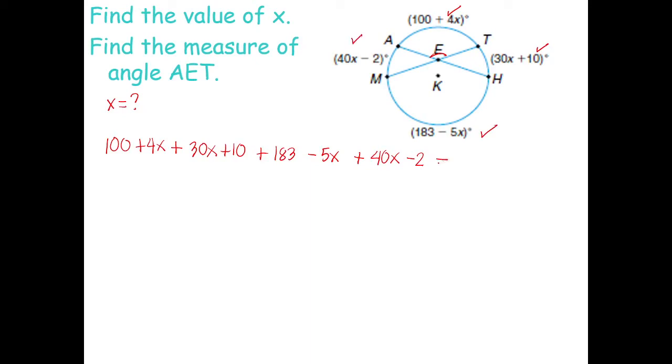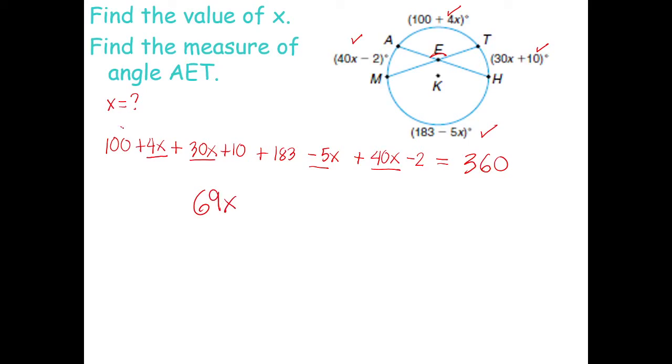What is that equal to? 360, that's correct. 360 degrees. Okay. Later we will transpose. First, let's combine like terms. Let's add all the x's. How much are you going to get over the x's? 4 plus 30 plus 40 minus 5. 69x.